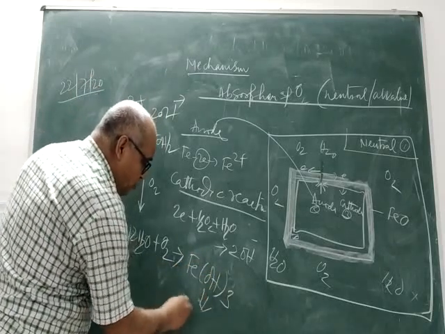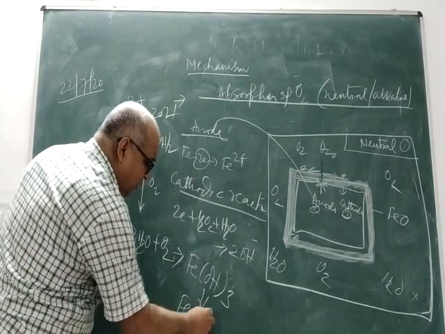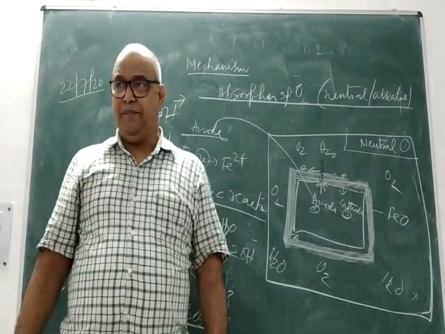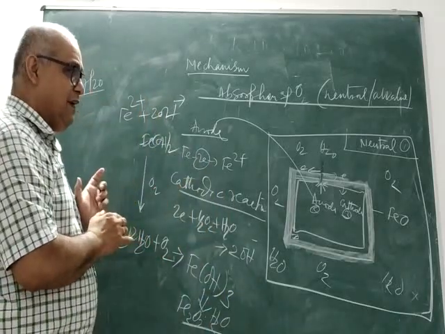And this corresponds to Fe2O3 with 1 molecule of water. This is what is known as yellow rust. Try to understand that.